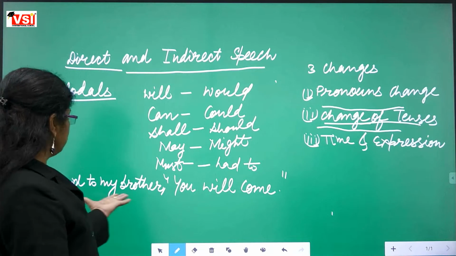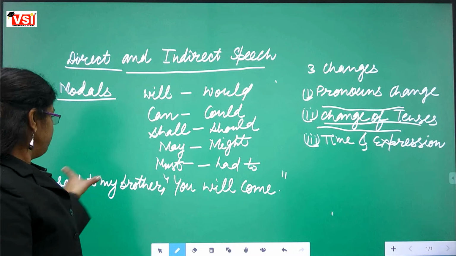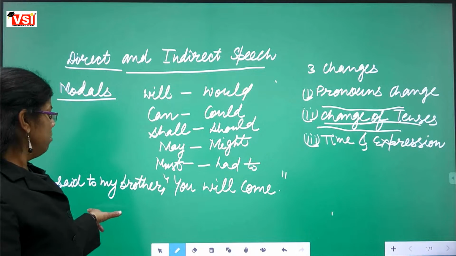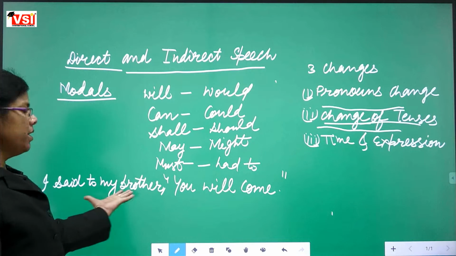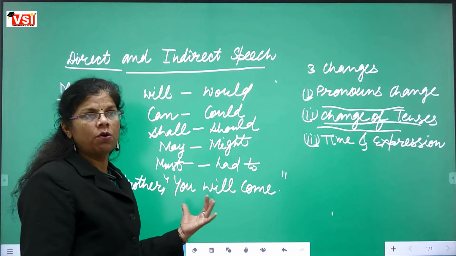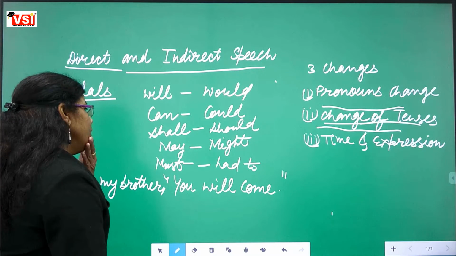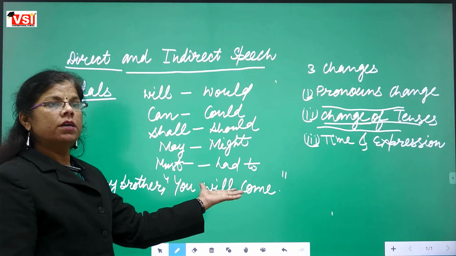How can we come to know that this is a sentence of direct speech? Because of inverted commas, very good. Because these are the actual words of the speaker. Means I said to my brother, मैंने मेरे brother से कहा you will come, तुम आ जाओगे. So these are the actual words of the speaker. That's why this sentence will be called a direct speech sentence.